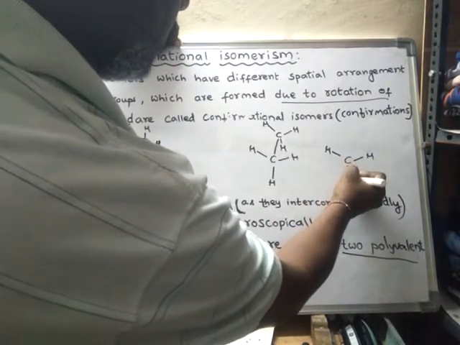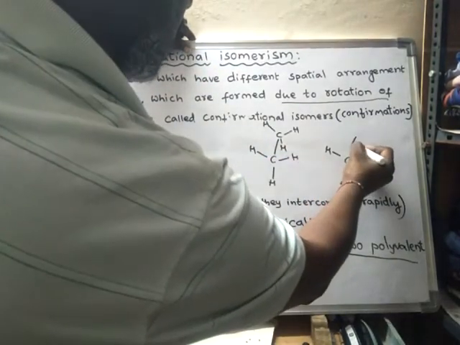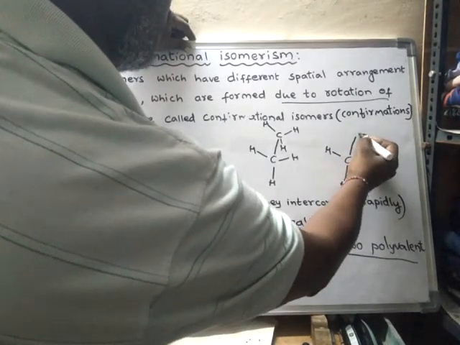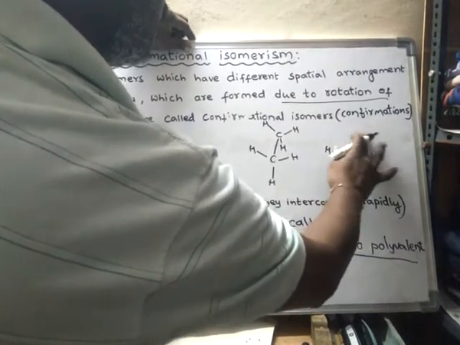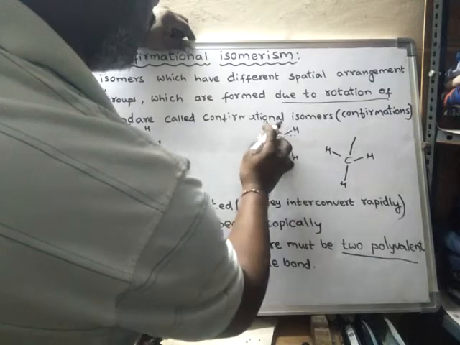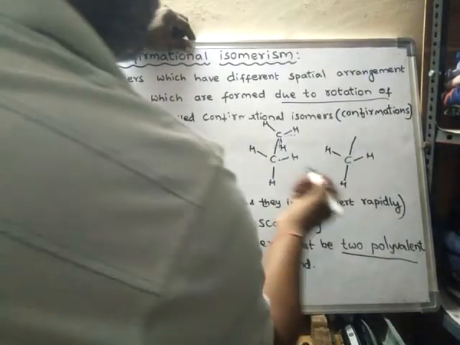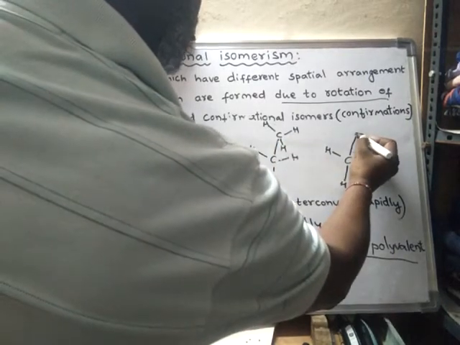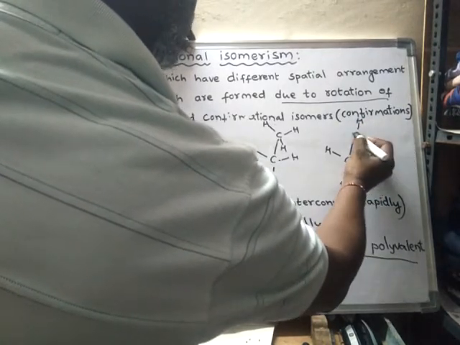By fixing the front carbon, you simply rotate the backside carbon a bit, so this hydrogen will move a bit here, and the other hydrogens will move a bit too. Or else rotate in any direction. Suppose this is the carbon, and after rotation I got the arrangement of atoms like this.